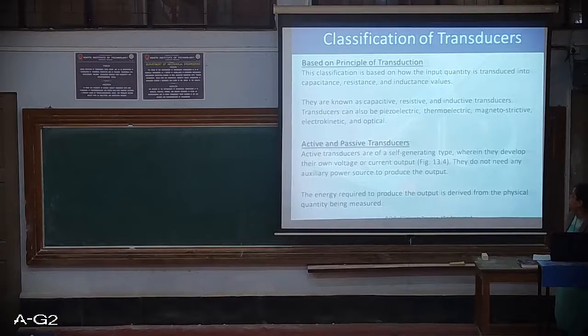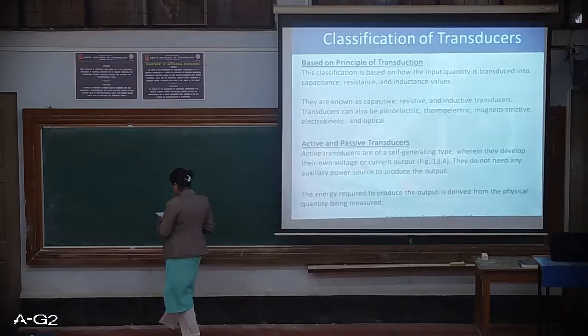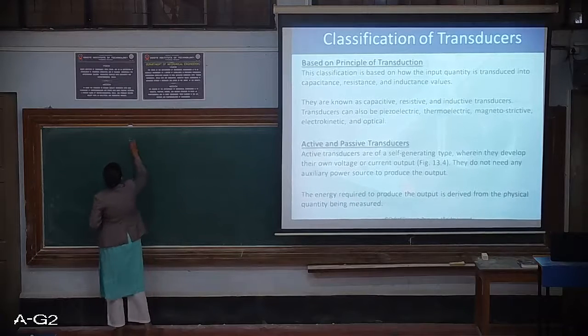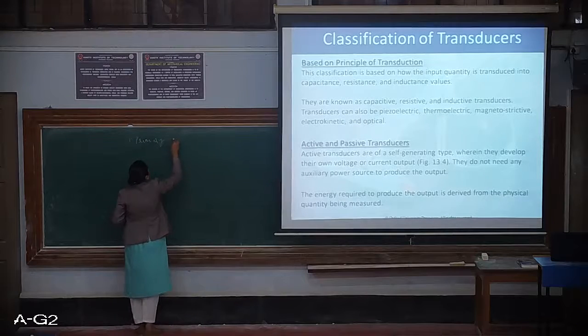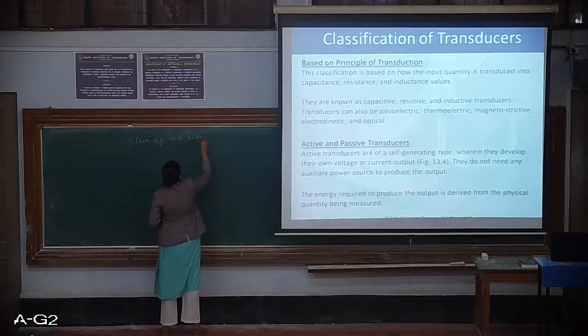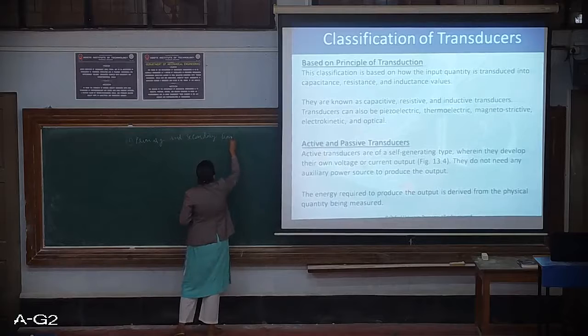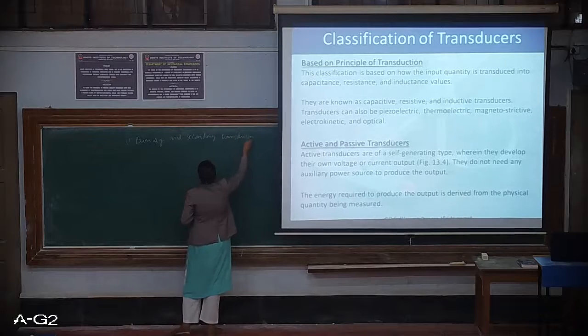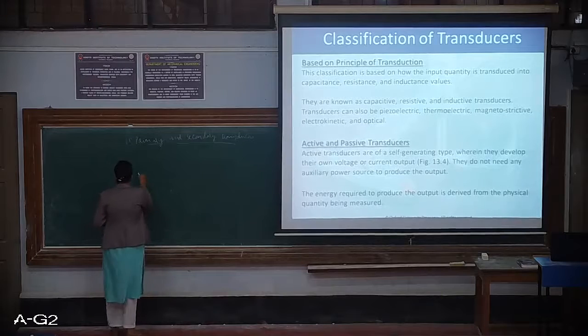Next is classification of transducers. There are various ways in which transducers are classified. The first one is not there in the slide, I will just write it down here. The first type of transducers is primary and secondary transducers. I will draw a block diagram so you will clearly understand what it is.